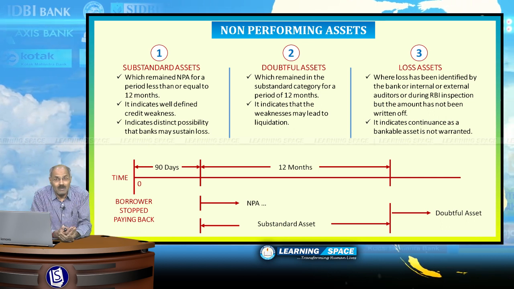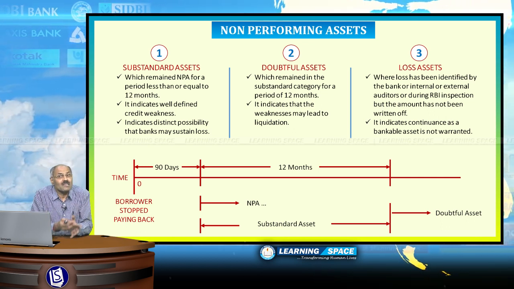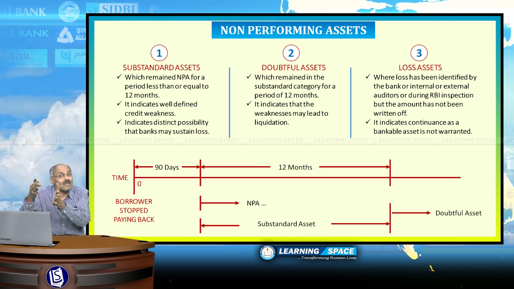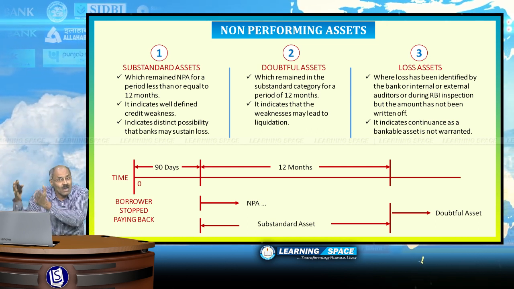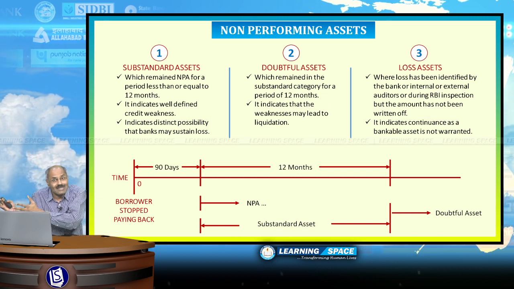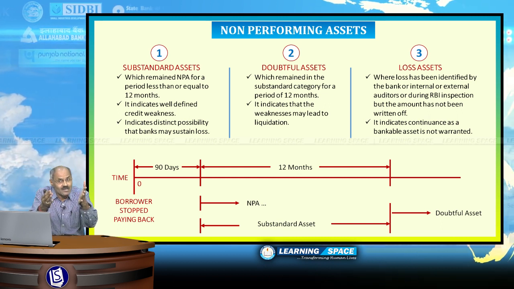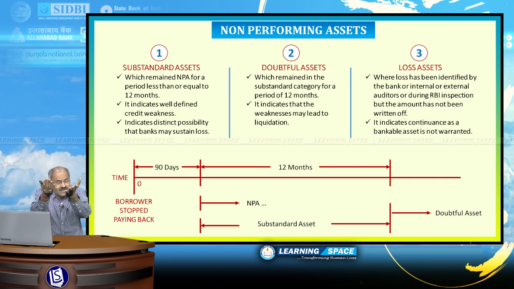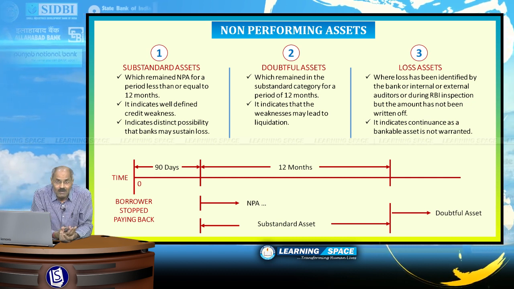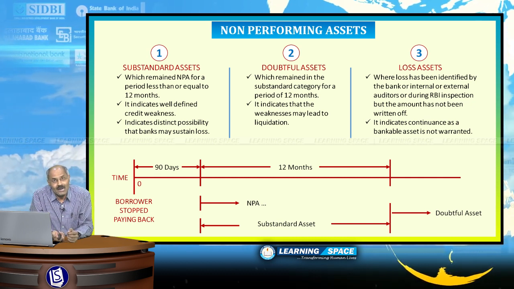So, please don't forget this terminology. One is non-performing asset, second one is substandard asset, third one is doubtful asset, fourth one is loss asset. Please understand this terminology. I have illustrated through this line diagram. Please go through this PPT, right?